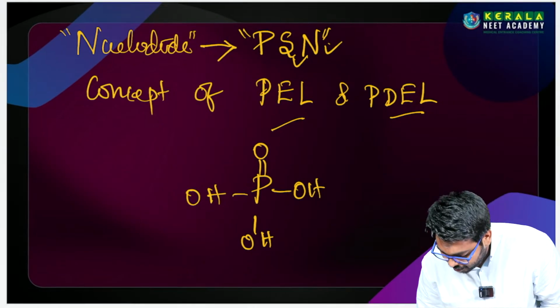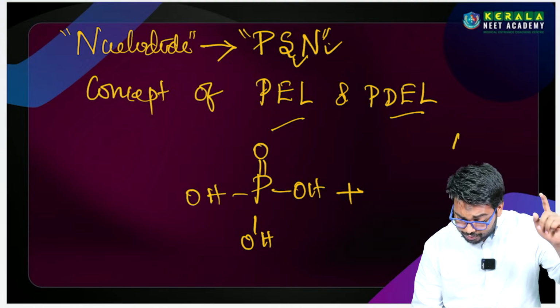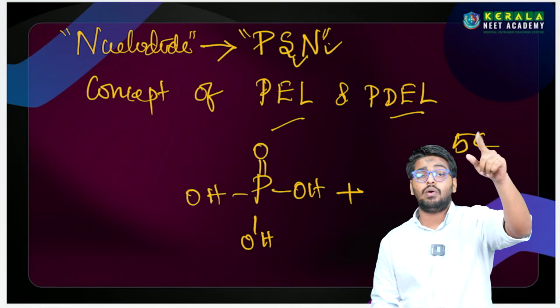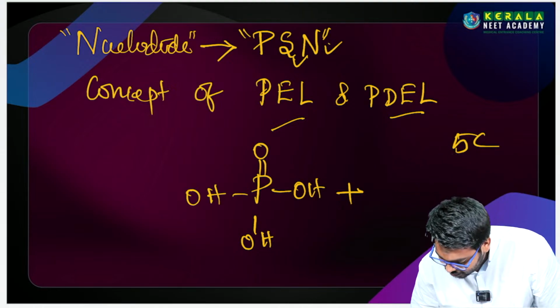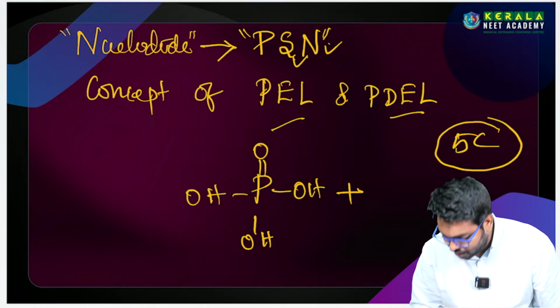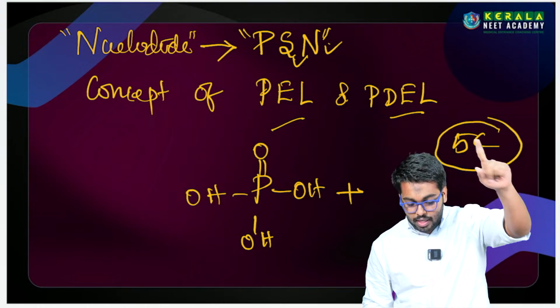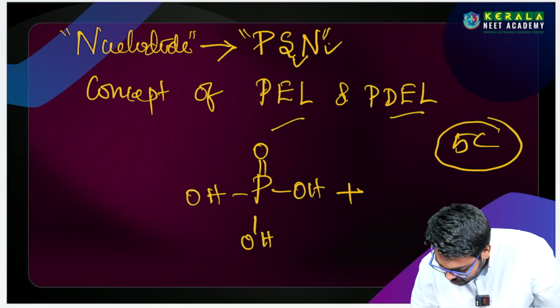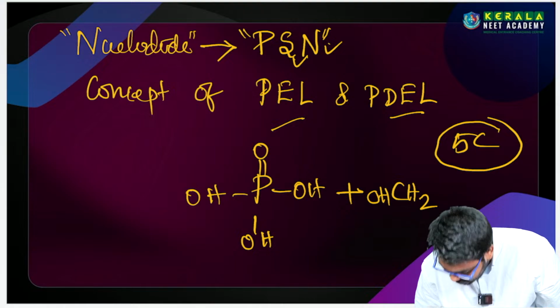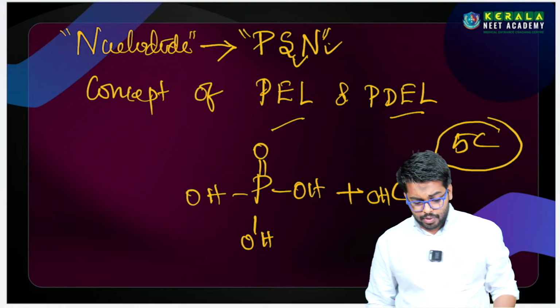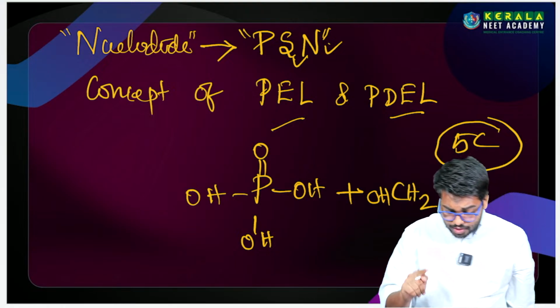The fifth carbon of the ribose sugar, they will make a bond with it. At the fifth carbon of the ribose, you can find an alcoholic group, that is CH2OH.